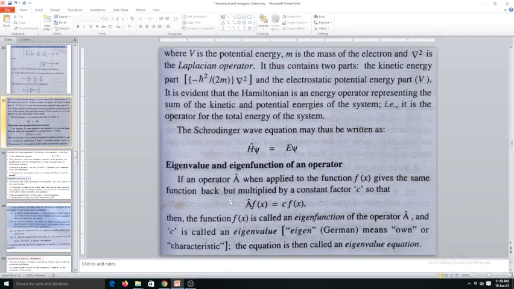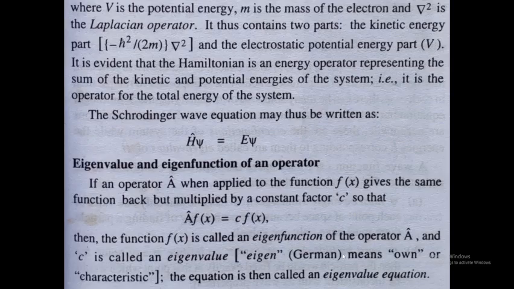So in the last class we had seen the eigenvalue equation. In fact, as you know, an eigenvalue equation is an operator acting on a function, and we get back the same function multiplied by a constant. As we had seen here, A hat is an operator acting on the function f(x), and we get the same function f(x) back, multiplied by a constant c. This f(x) is what is called the eigenfunction, and this constant c is what is called the eigenvalue.